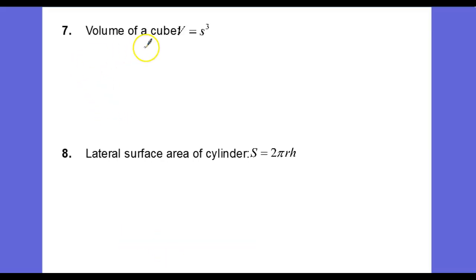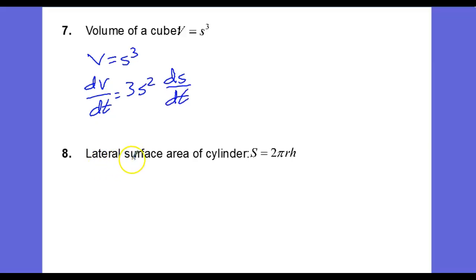In number 7, we're back to volume. Volume of a cube, V equals s to the third power, where s is the length of one of the sides. And so beginning with that formula, V equals s cubed, we have dV/dt equals, using the power rule, 3s squared, and now I have to differentiate the s, ds/dt.